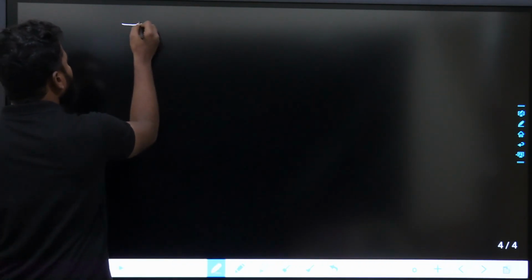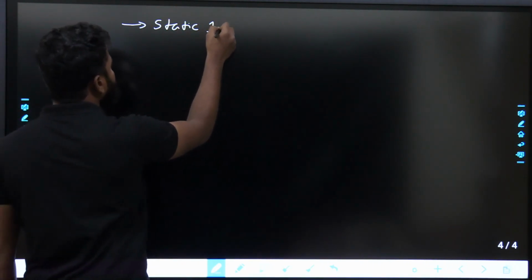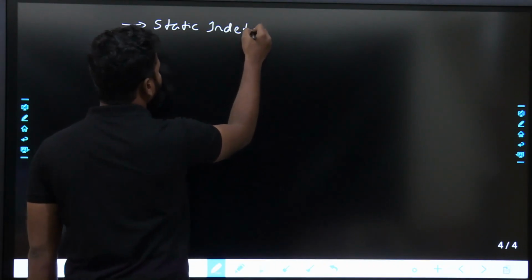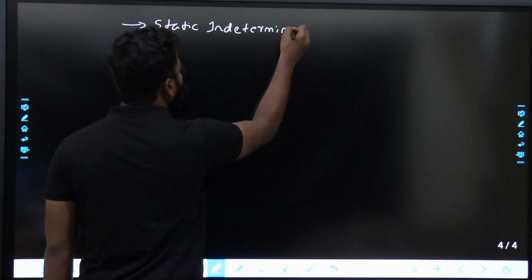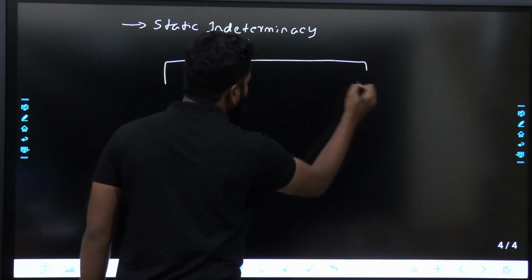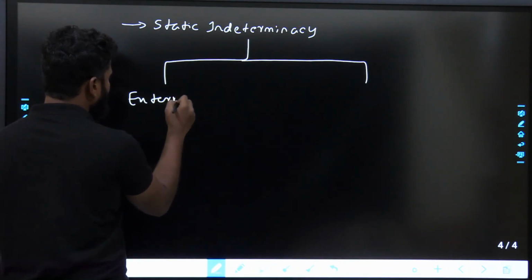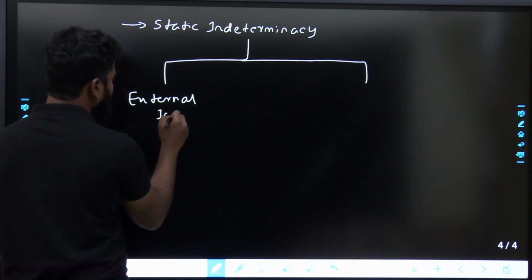In static indeterminacy also there will be two things. One is external indeterminacy.